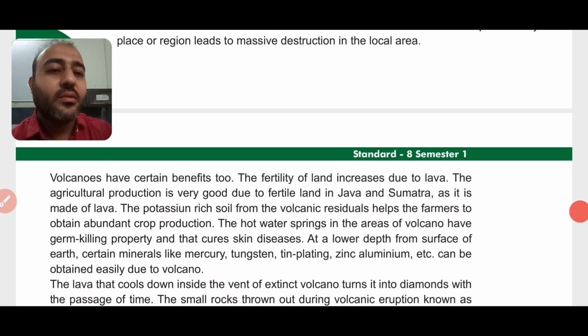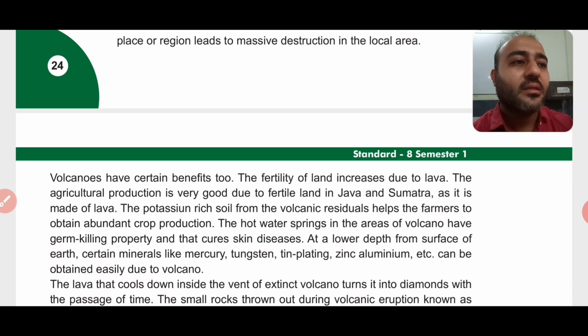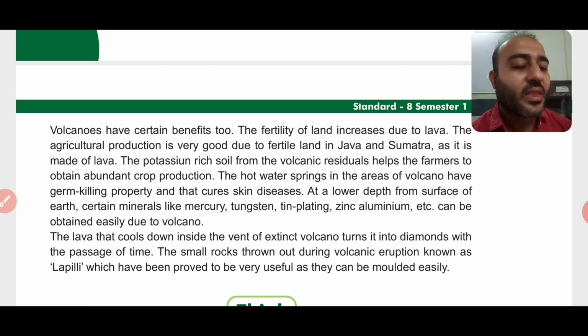Okay, volcanoes have certain benefits too. So we will see what the benefits of the volcano are. The fertility of the land increases due to lava. So the soil which is formed from the rock, which is formed from the lava, is very fertile. The agricultural production is very good due to fertile land in Java and Sumatra. So Java and Sumatra are the islands which are situated near Indonesia. Okay, so these lands are very fertile, and the reason for the fertility of this land is because this land is formed due to volcano, as it is made of lava.